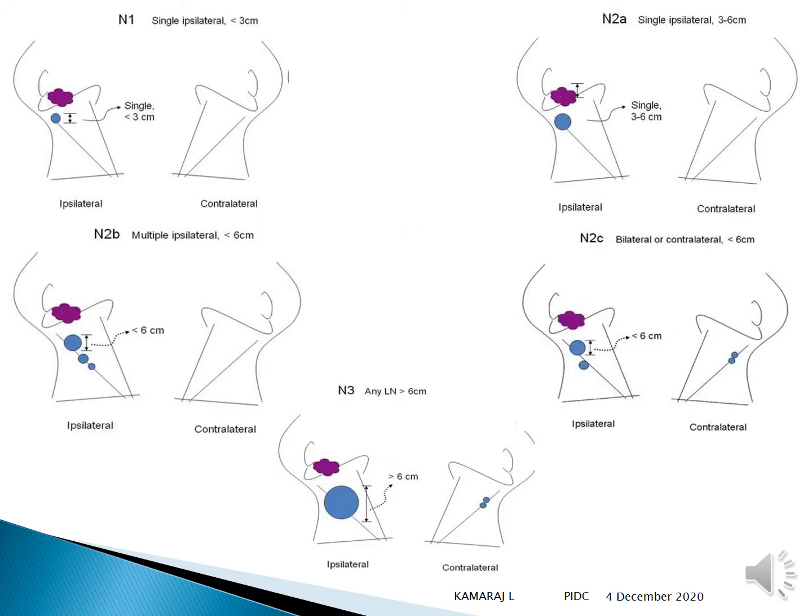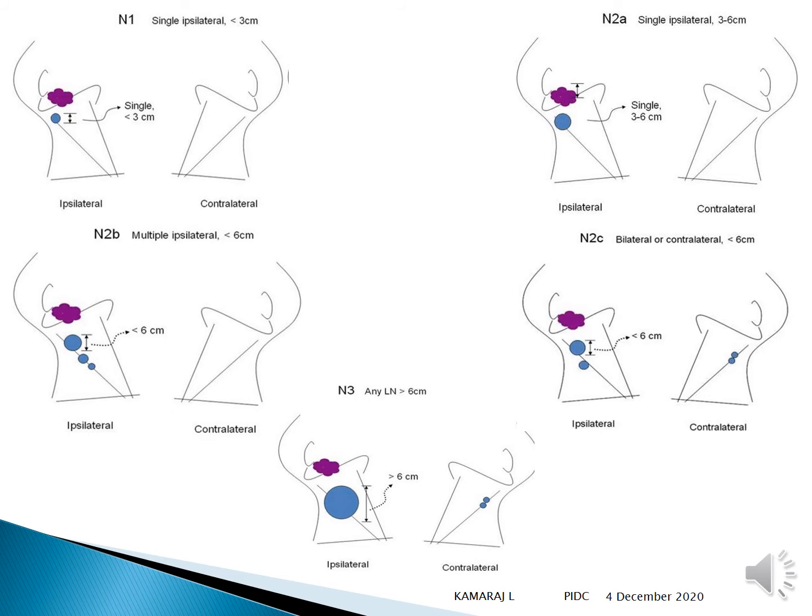So in this picture you can see an N1 node. This is an ipsilateral node, a single node which is less than 3 cm in the greatest dimension, whereas there is no node on the contralateral side. So N2A is a single node, 3 to 6 cm. The purple one represents the submandibular gland. So you can see the blue one which is marked is 3 to 6 cm, a single node on N2A, whereas on the contralateral side there is no node.